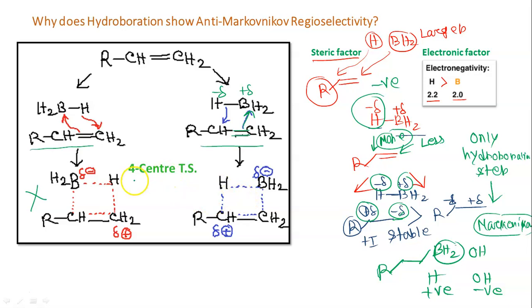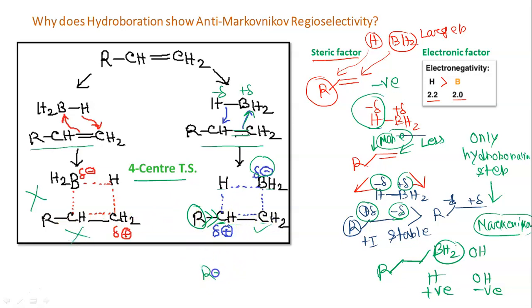And finally we reach the 4 center transition state. Why 4 center? Because 4 atoms are involved here. In that transition state, as electron density is given towards BH2, it is now negative. And as electron density is moving towards boron from this carbon, and this carbon is more stable. Why? Because the R group is there which has plus I effect. So this one is not considered, this is correct.